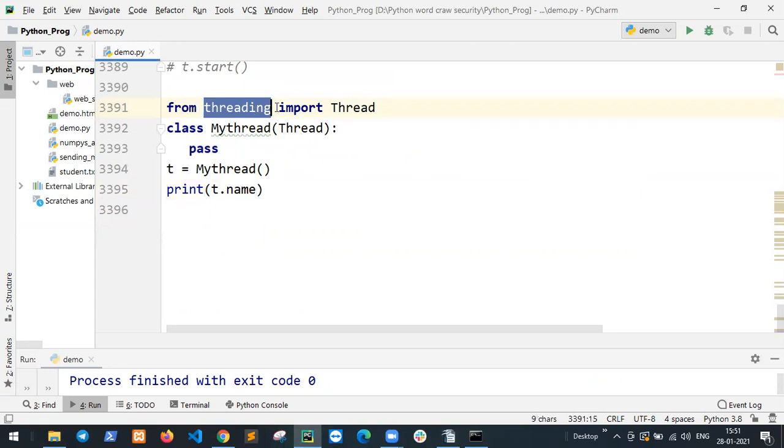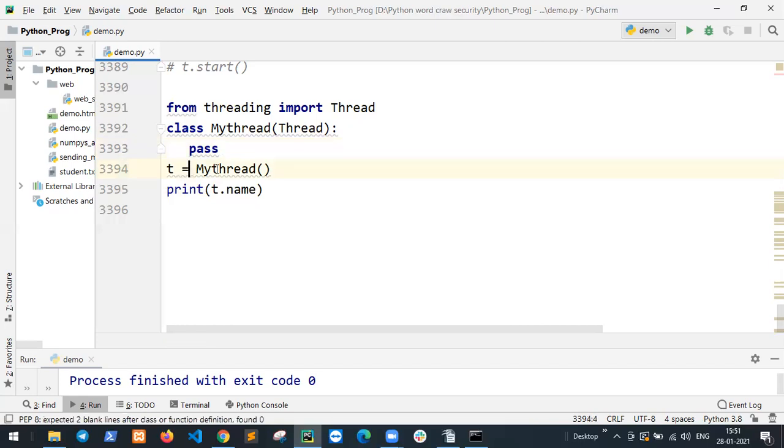From threading import Thread. Class MyThread inherits Thread. Create the object and pass the value. This is not a with statement, so just create it and pass functions.